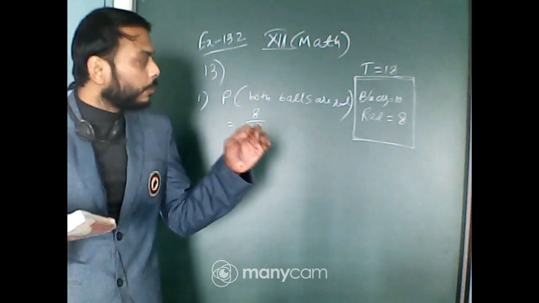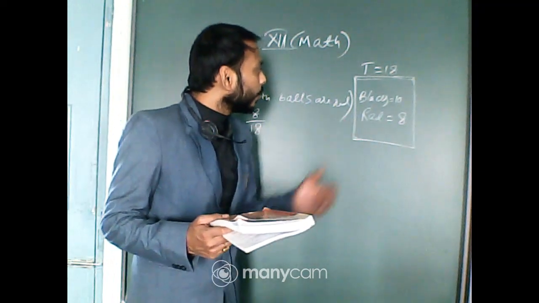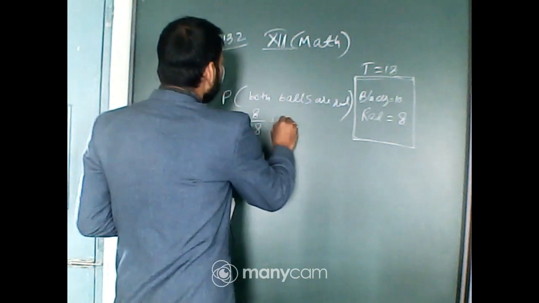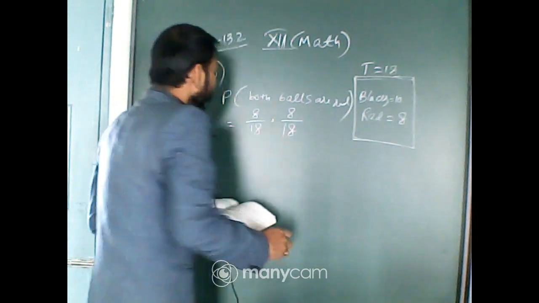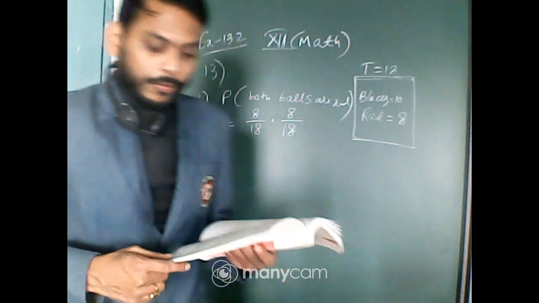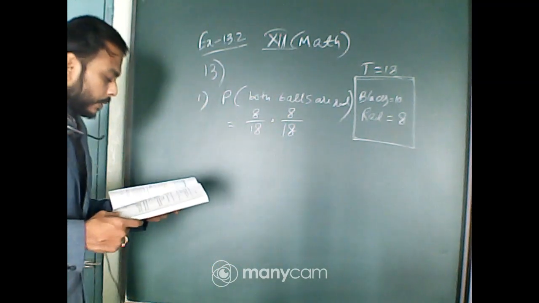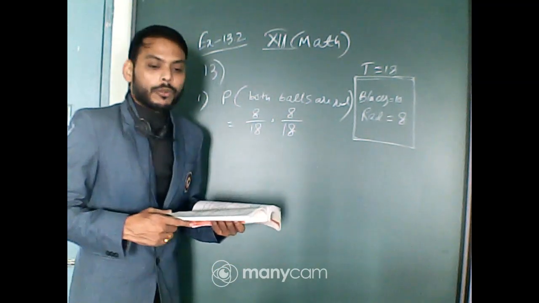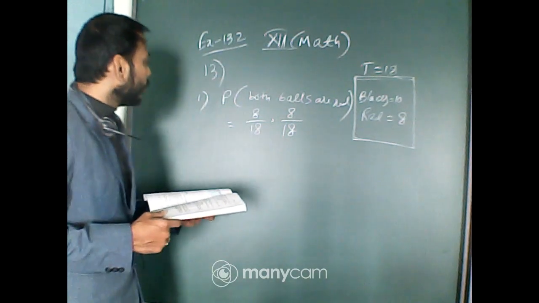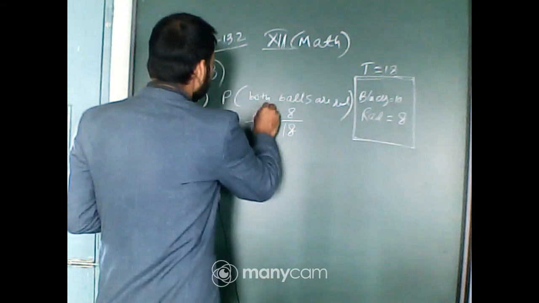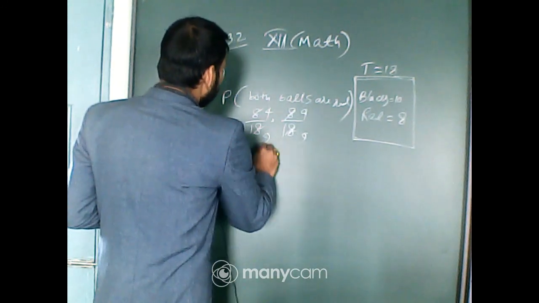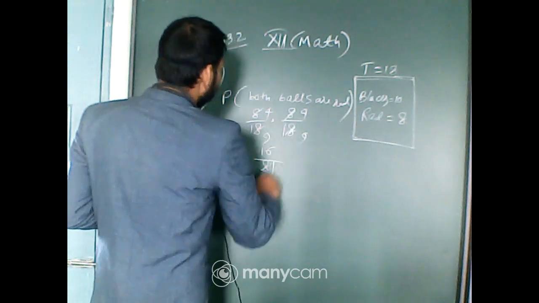again this ball is again put in the box. So again the number of balls is 18 and the number of red balls is 8. Then the second one is again drawn. So into 8 by 18, because these two cases are independent. The event of drawing the first ball and event of drawing the second ball, these two cases independent. So 8 by 18 into 8 by 18. So after cancelling, it will be 16 by 81. Isn't it?